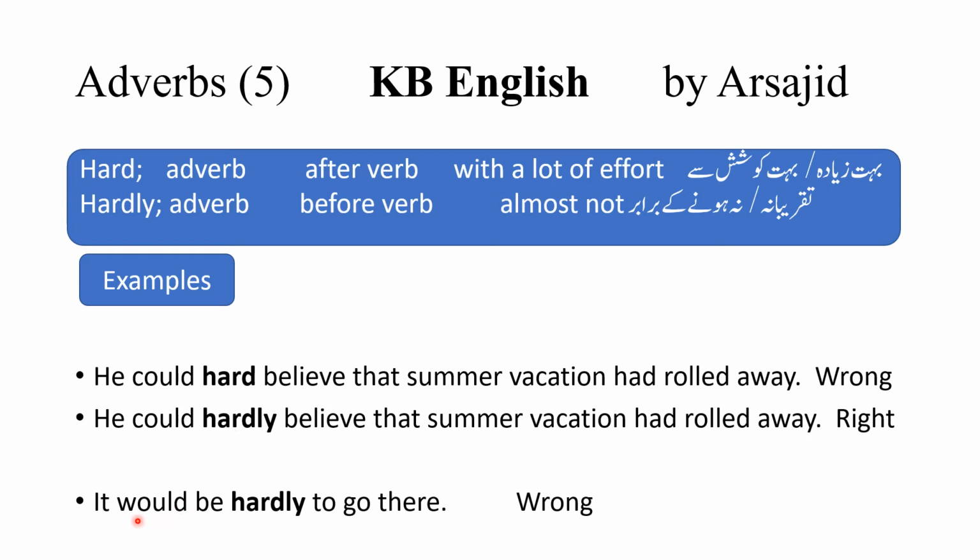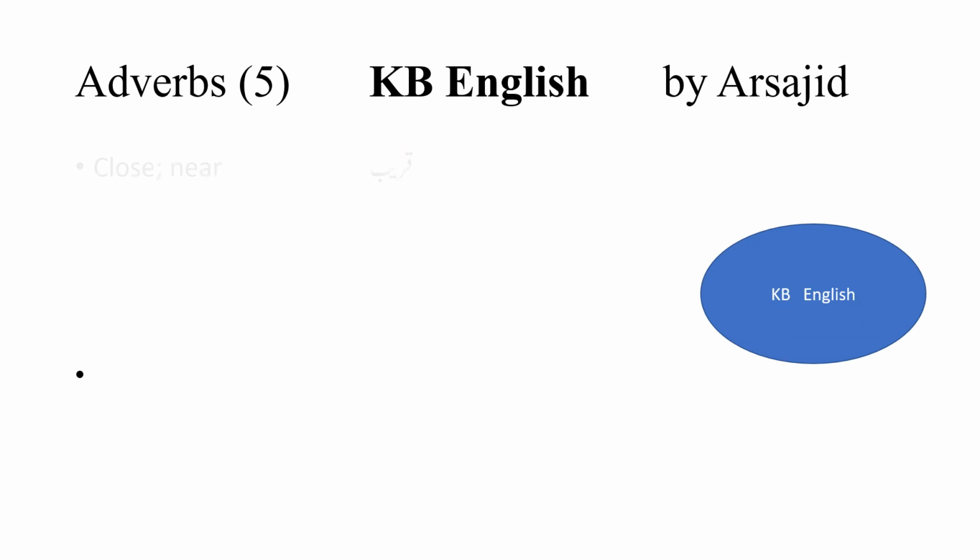Next example is, it would be hardly to go there. As go is a verb and hardly is used before a verb, it would be wrong, so it would be hard to go there. Next is close, meaning near, करीब, and the next is closely, carefully, एहतियात के साथ.